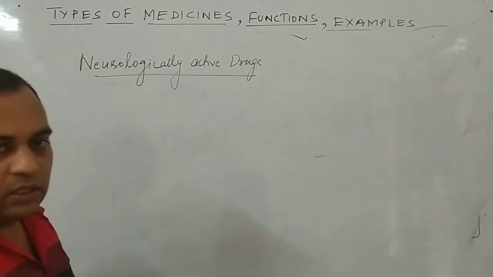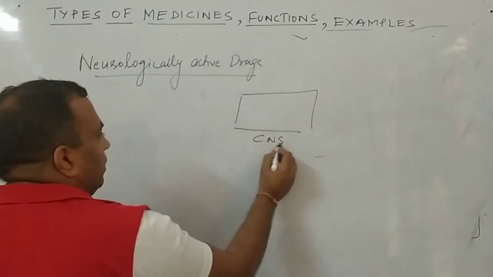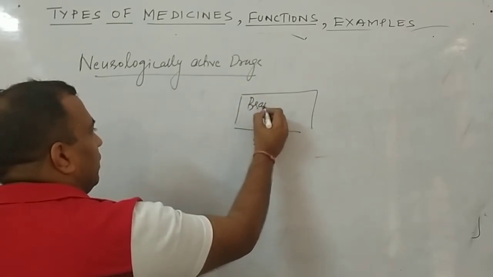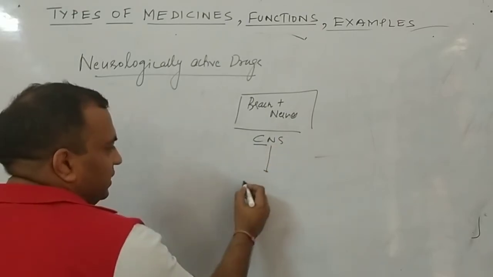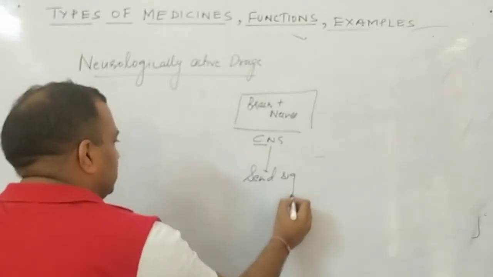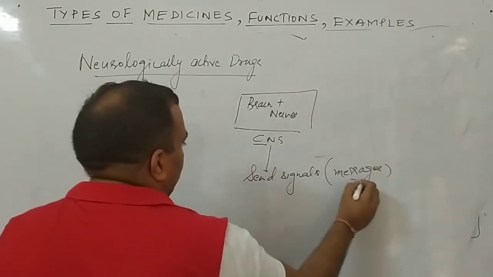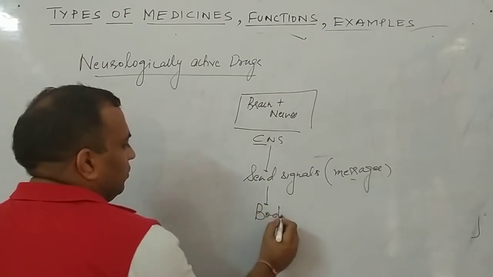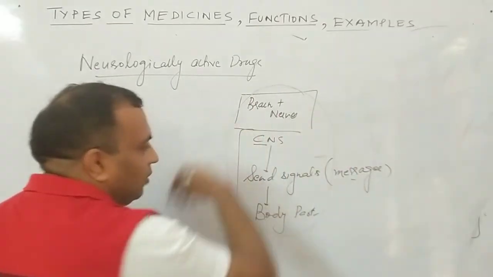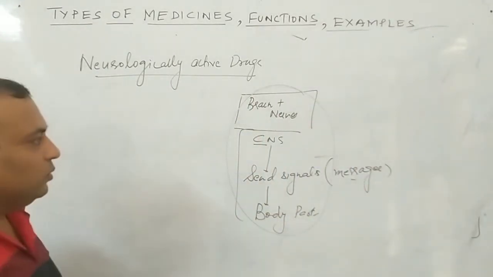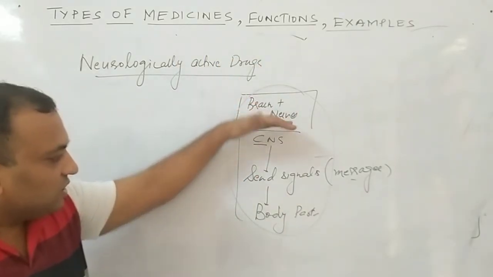Now listen, before I start this drug, I'll tell you one thing. This is our central nervous system. This contains brain plus nerves. This central nervous system sends signals or messages to the various body parts. This whole process occurs in our body in a particular way, and this is the method by which the messages are sent between the central nervous system and the body part.